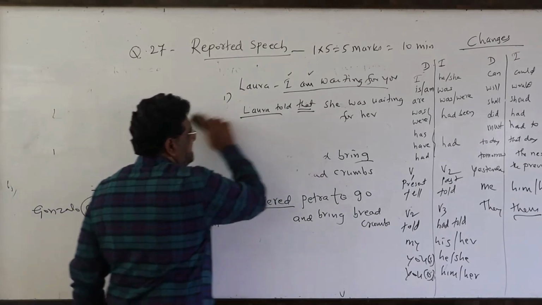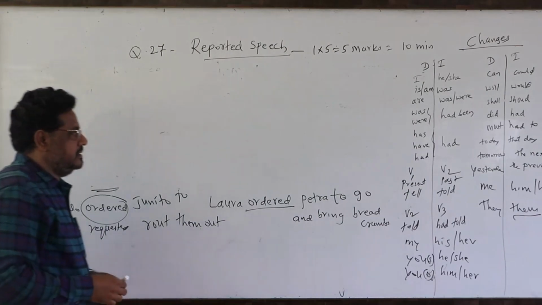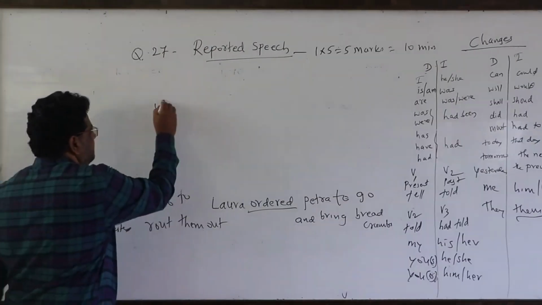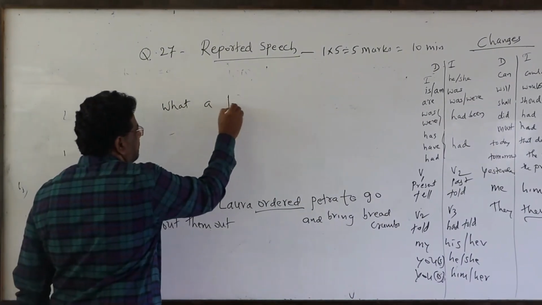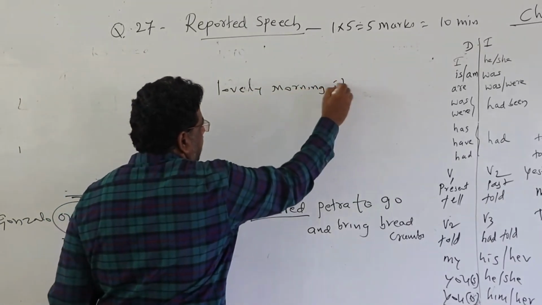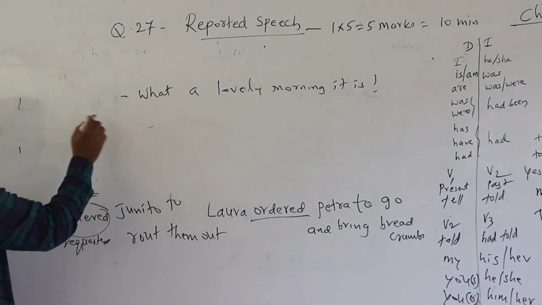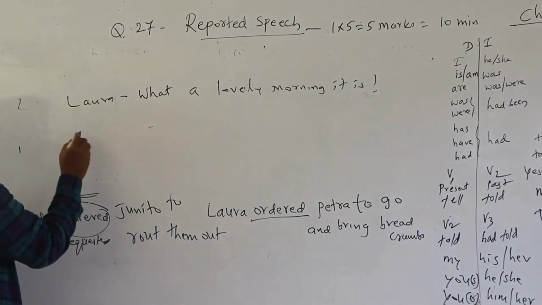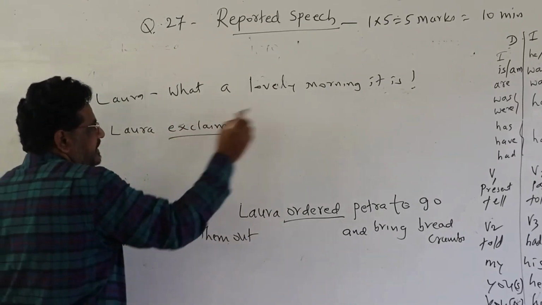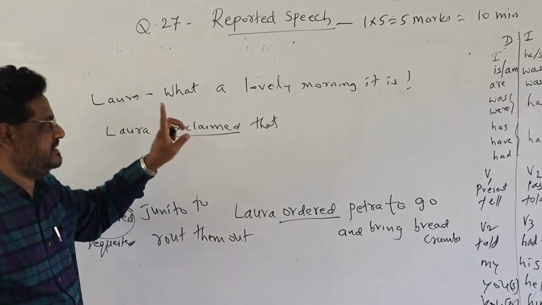Then, if the sentence is exclamatory, for example: what a beautiful sunny morning it is. Exclamatory sign is there. What a lovely morning it is. The answer is Laura exclaimed. That word, "exclaimed", should be added, because it is very important. Assertive and exclamatory sentence, then how should it be changed?